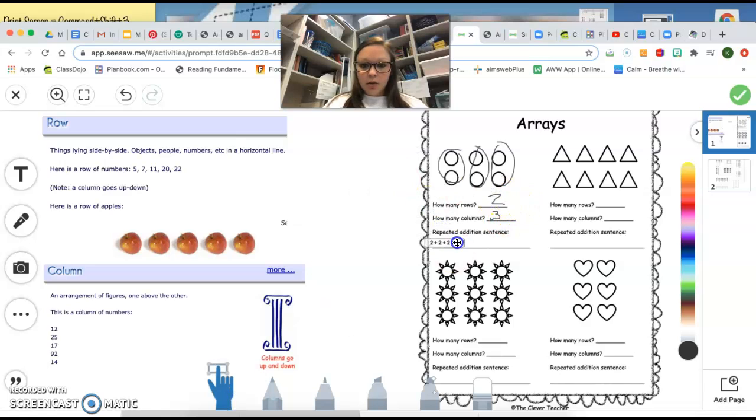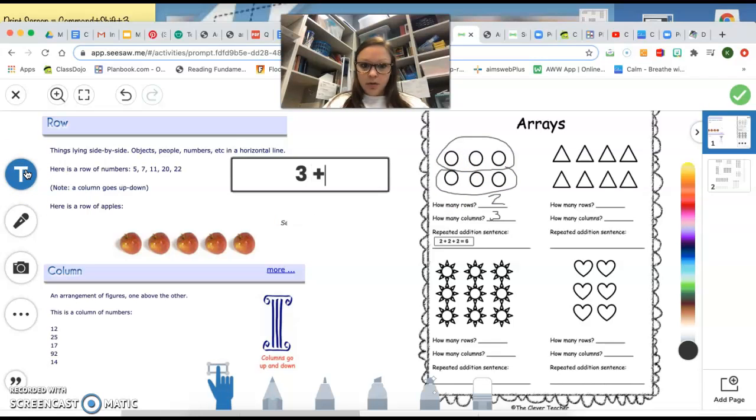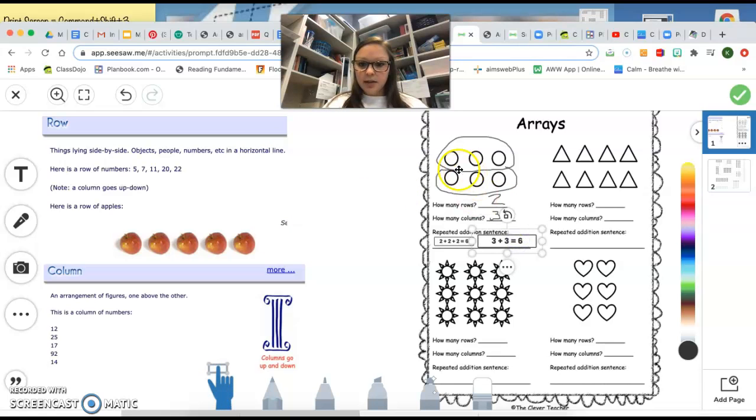Or we could do it this way and say 3 plus 3. 3 plus 3, and we know 3 plus 3 equals 6. And I am going to count my circles just in case. 1, 2, 3, 4, 5, 6. So our repeated addition sentence can either be 2 plus 2 plus 2 or 3 plus 3.